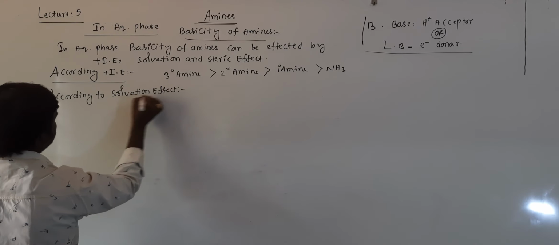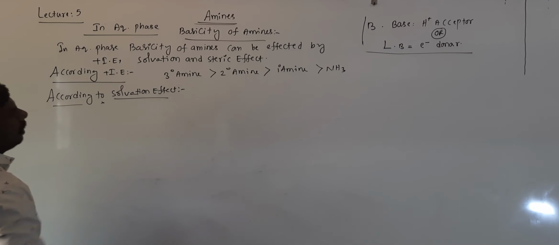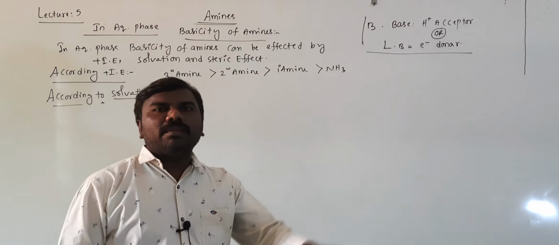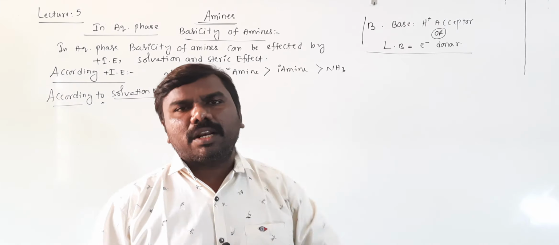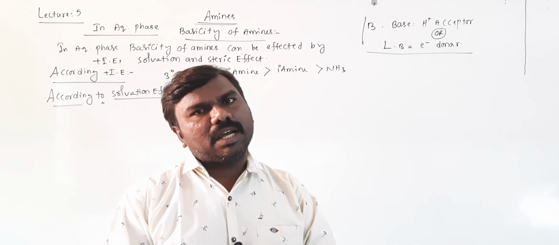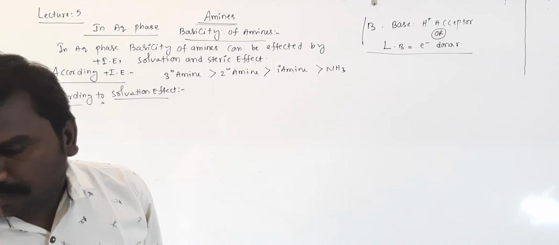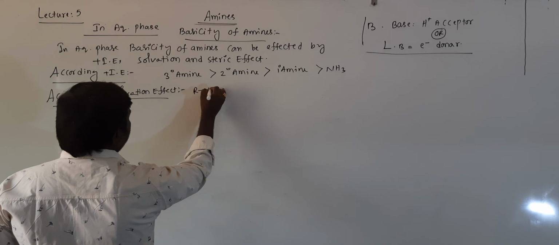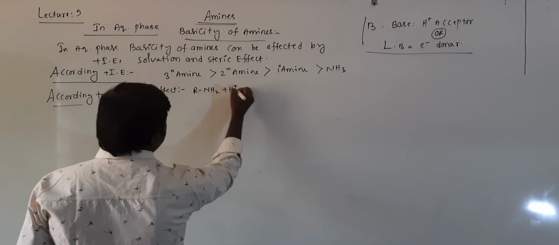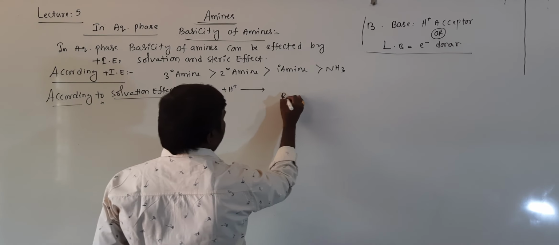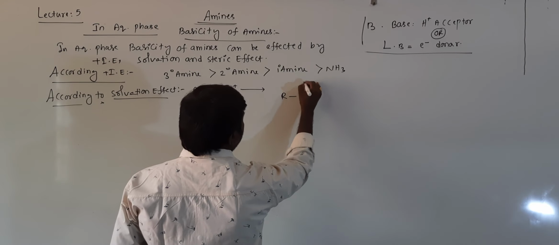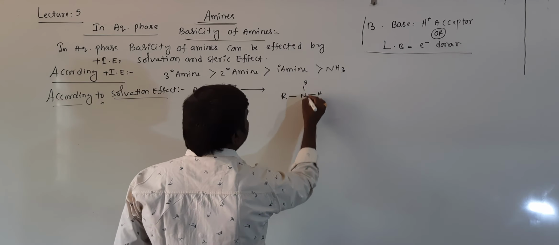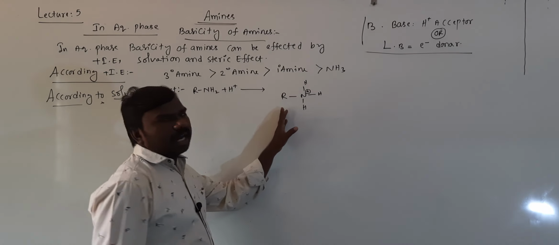Next, according to the solvation effect. Solvation means water molecules, a solvent, will surround a particular amine; that is called the solvation effect. Cations are formed here. First, RNH2 plus H plus gives rise to RNH3 plus, a cation.